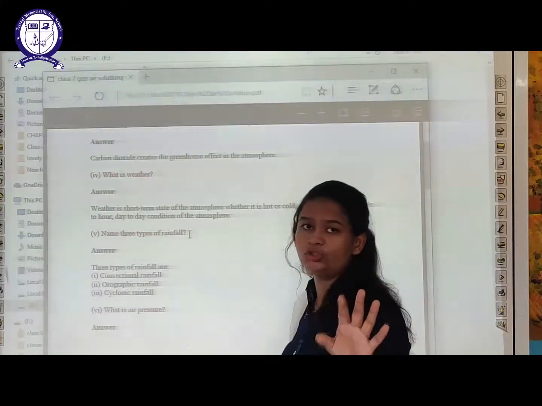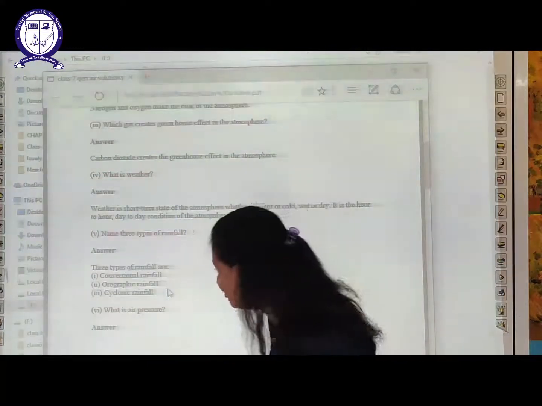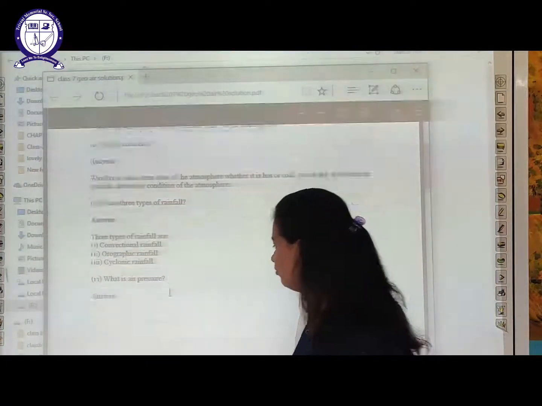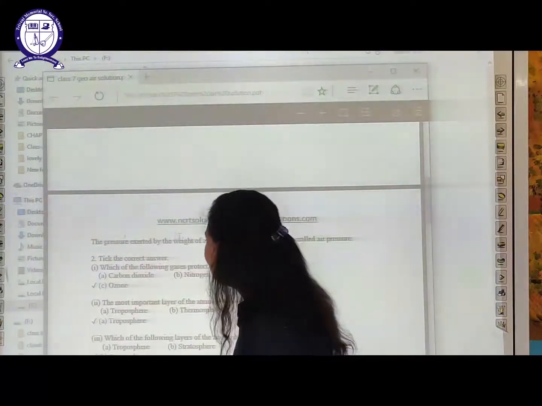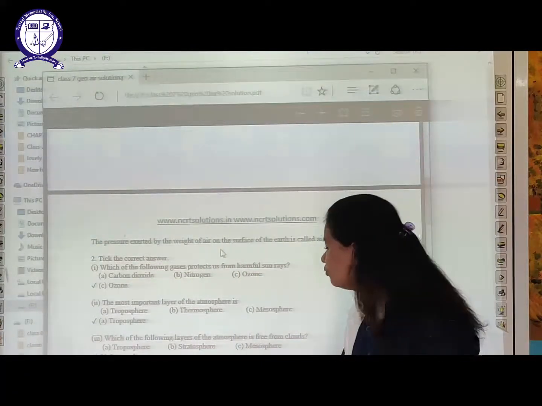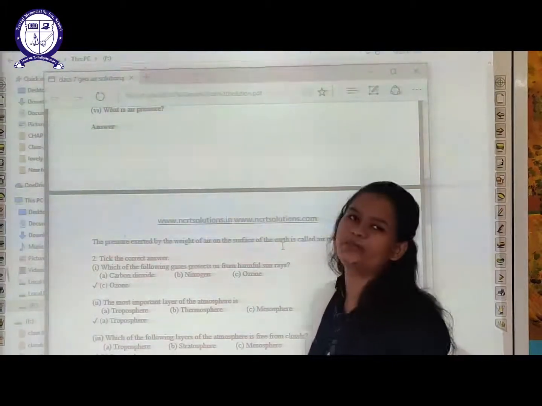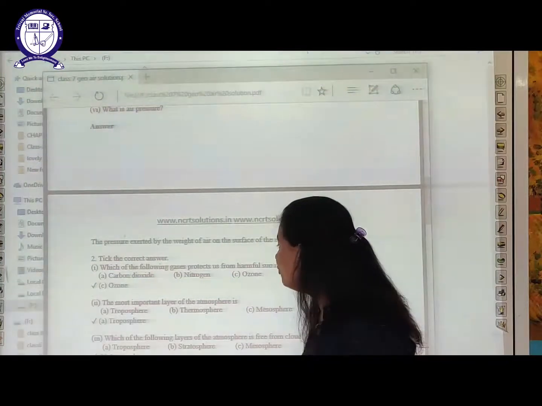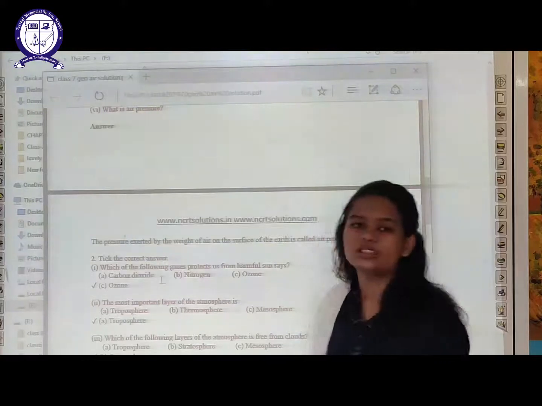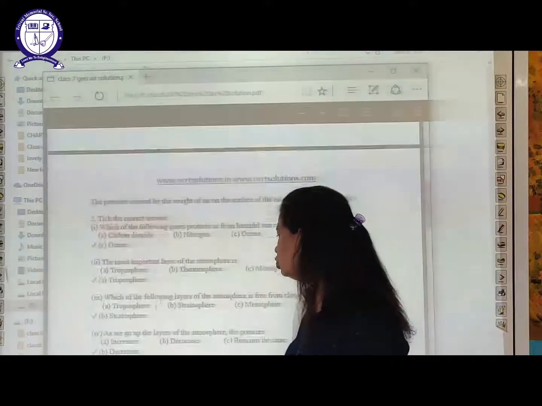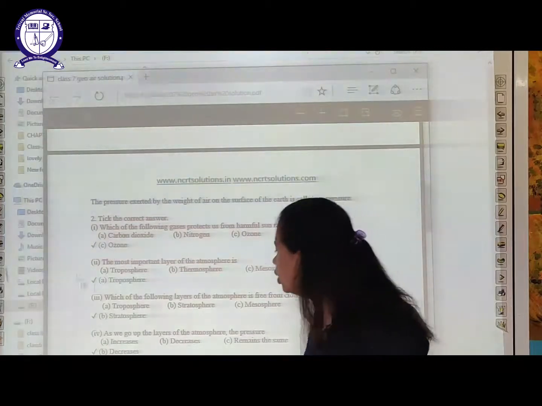Then I told you three types of rainfalls. These are convectional rainfall, orographic rainfall, and cyclonic rainfall. Then what is air pressure? This also we have discussed, that the pressure exerted by the weight of the air on the surface of the earth is called air pressure. Then you have tick the mark. Which of the following gas protects us from harmful rays of the sun? That is the ozone layer.